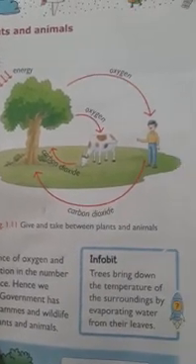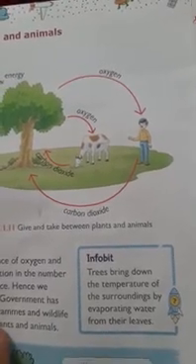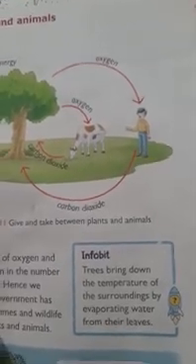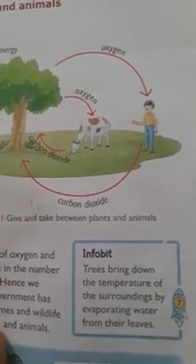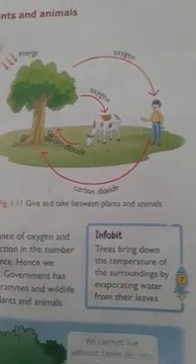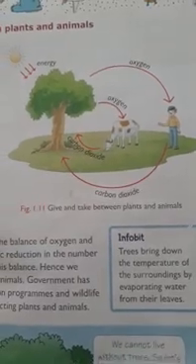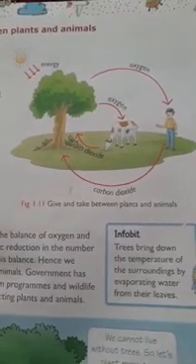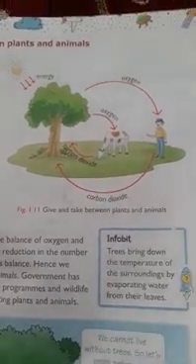As human beings, it is our responsibility to maintain the balance, and we should conserve our natural resources. The government has started various forest conservation programs and wildlife protection programs for protecting plants and animals. To maintain the proper balance in the atmosphere, we should conserve our forests and our wildlife. So, our lesson is completed, children.